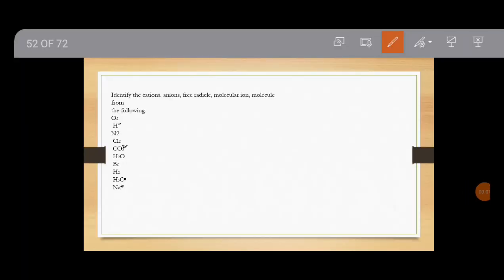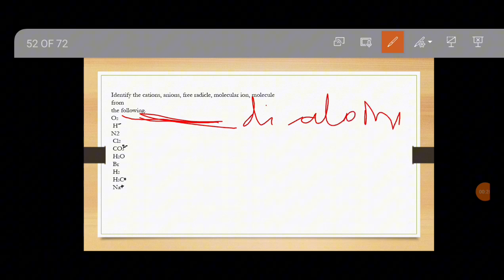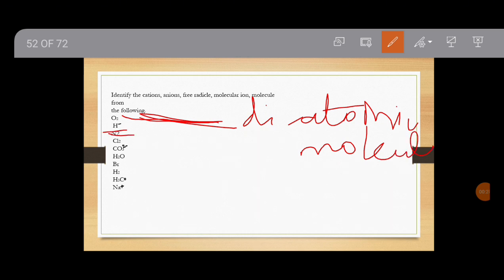Now here is one question: identify cation, anion, free radical, molecular ion, and molecule from the following. So what is O2? O2 is a diatomic molecule. And what is H minus?